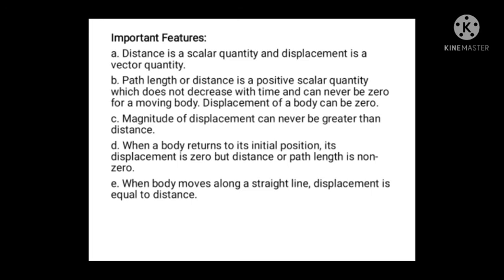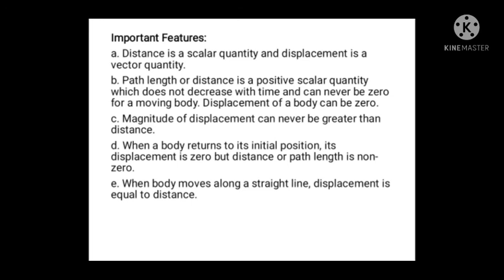Another feature: path length or distance is a positive scalar quantity which does not decrease with time and can never be zero for a moving body. Displacement of a body can be zero. For a moving body, path length can never be zero, but displacement can be zero. And the third feature: the magnitude of displacement can never be greater than distance.